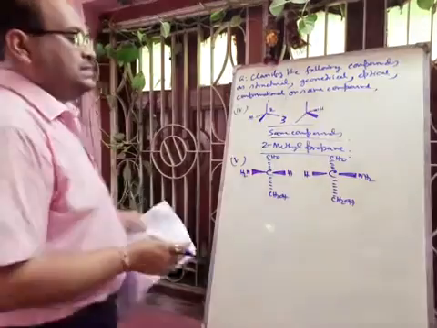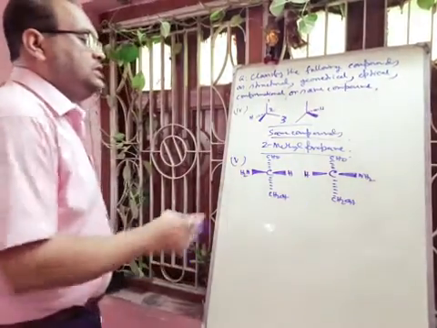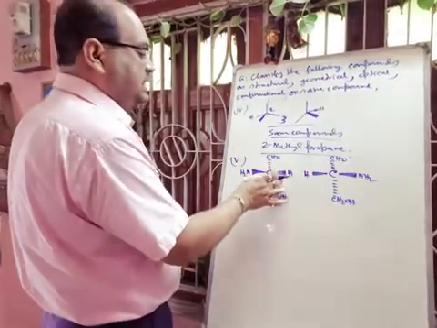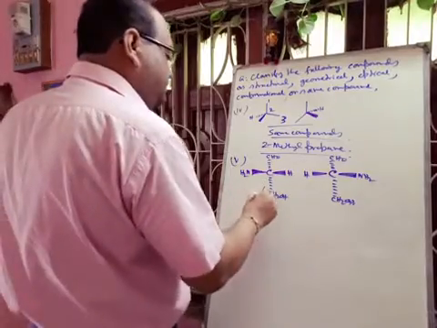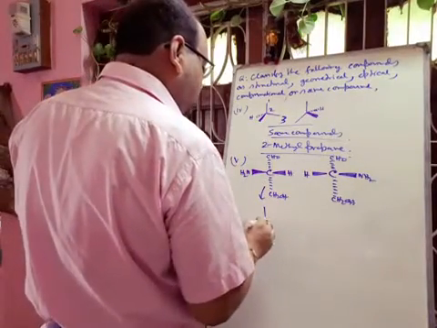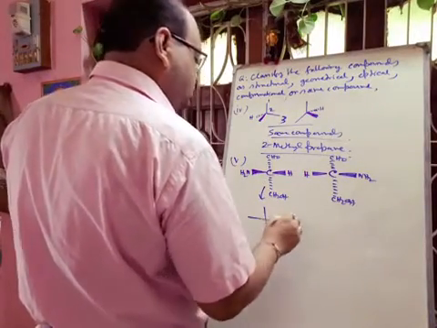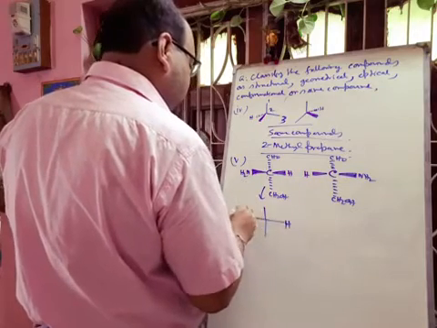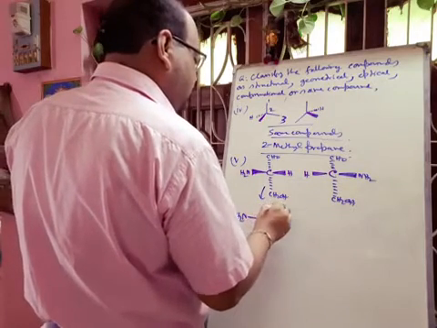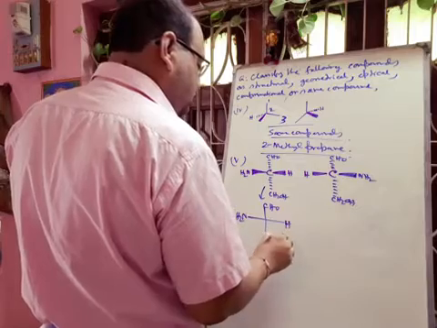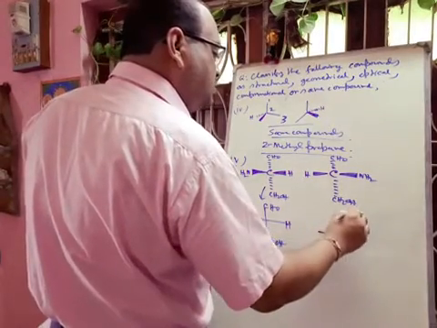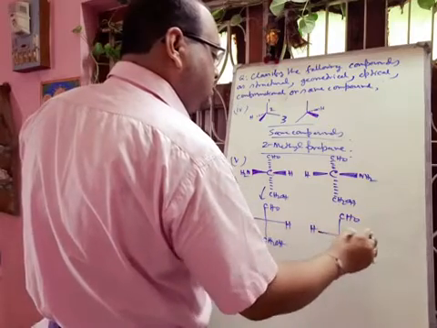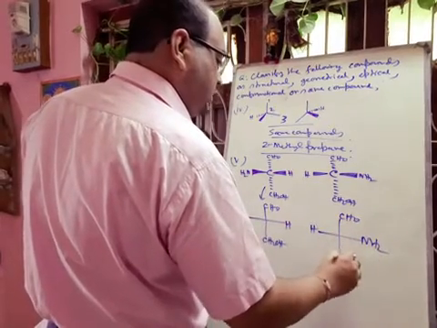Now in this case, okay, so these are above the plane, this H and NH2, and these are below the plane. We can draw it in the Fischer projection formula, that we can write here H, here NH2, here CHO, here CH2OH, and here also this one is CHO, H, NH2, CH2OH.